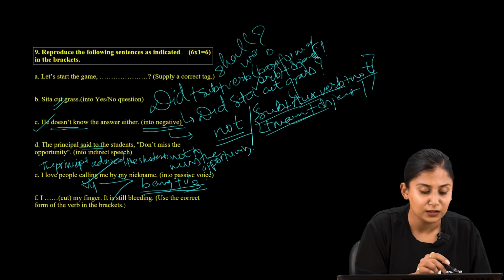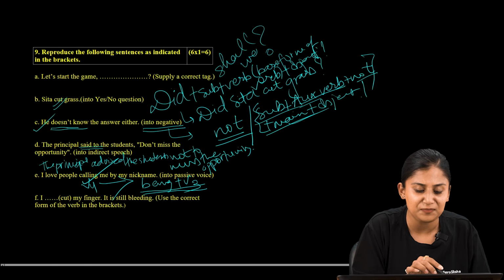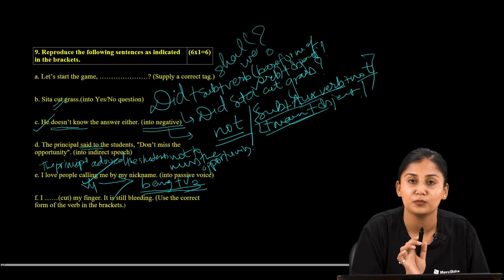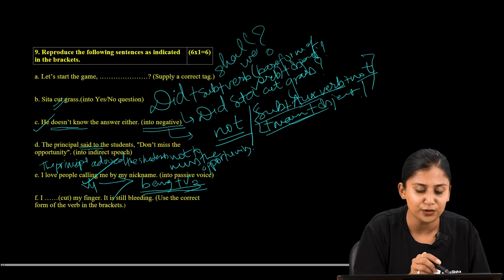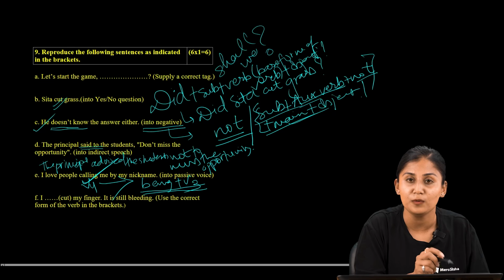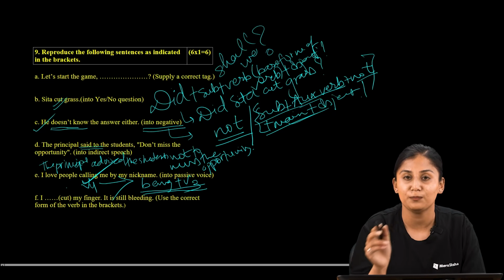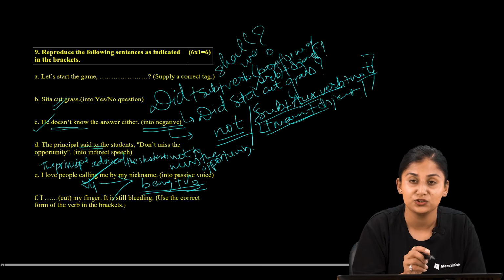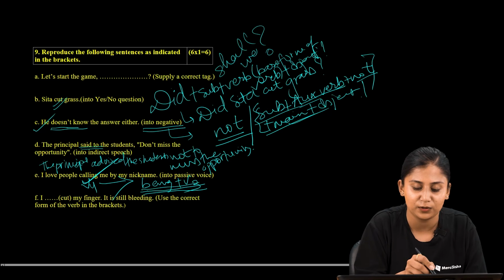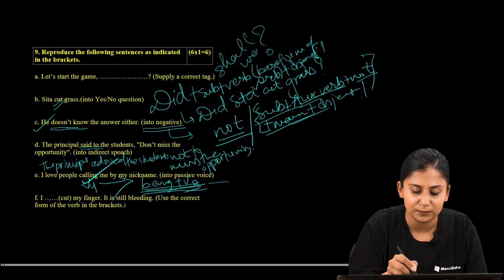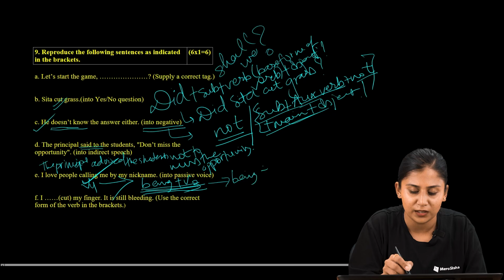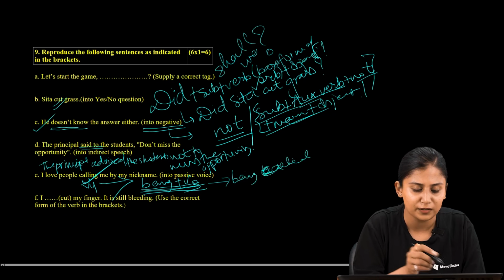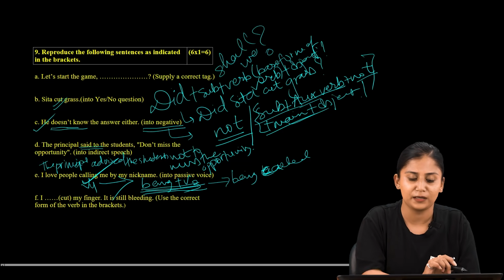Now, "I love people calling me by my nickname" is in the active form. In order to change this into a passive form, we have recognized that "calling" is in verb 4 form, and while changing this verb 4 into a passive form, we are supposed to change this, adding being plus verb 3, that is being plus called, or "being called". Now, "I love people calling me by nickname."